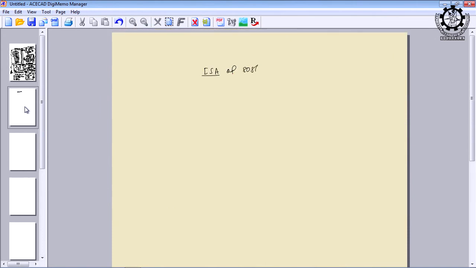ISA of 8086. The way we see the instruction set architecture of 8085, in the same way we will see ISA of 8086. As I told you, there are more than 3000 variations of instructions, so it is clear that I cannot cover all 3000 instructions in the class. It will take the entire semester, and still some instructions may be left.